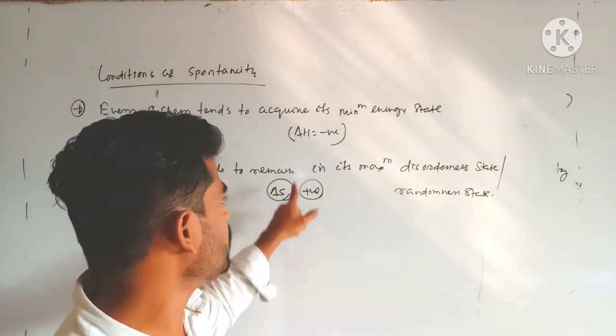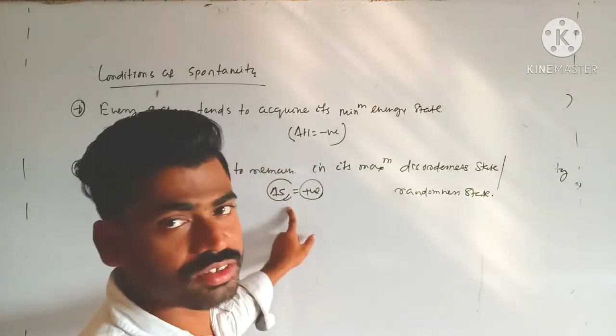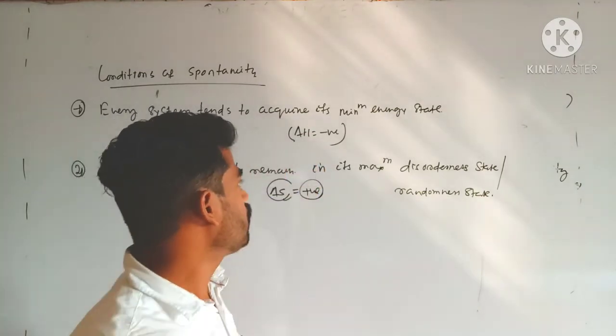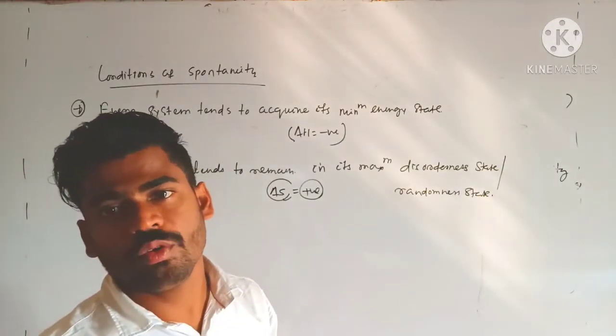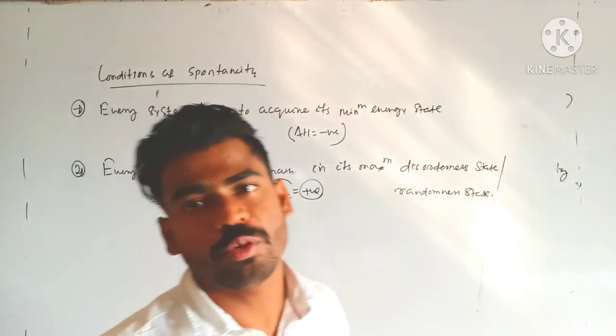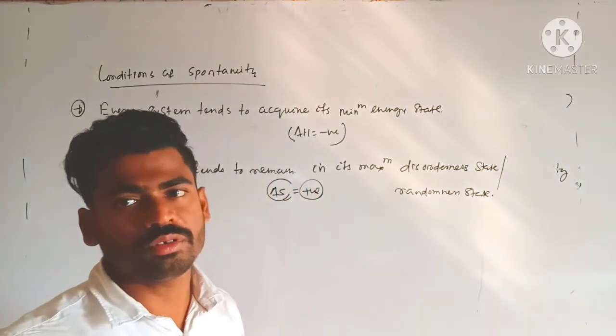Whenever we consider these two factors, if one is absent, then the second factor explains the spontaneity. Suppose del S is absent, or suppose del H is absent, then you consider the other. Whenever both enthalpy change, that is energy change, as well as entropy change are there, then we have to focus on which factor is predominating in order to express the spontaneity of that process. So the second factor, degenerateness, refers to a thermodynamical physical quantity called entropy.